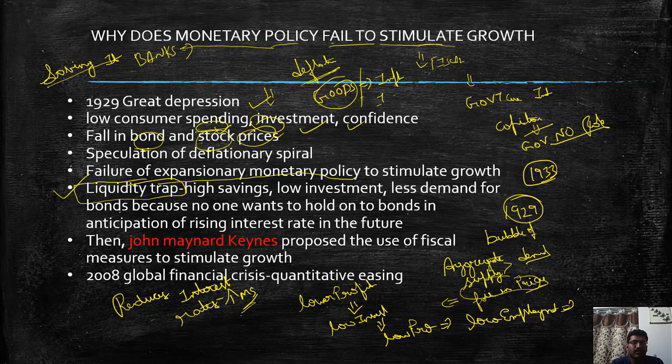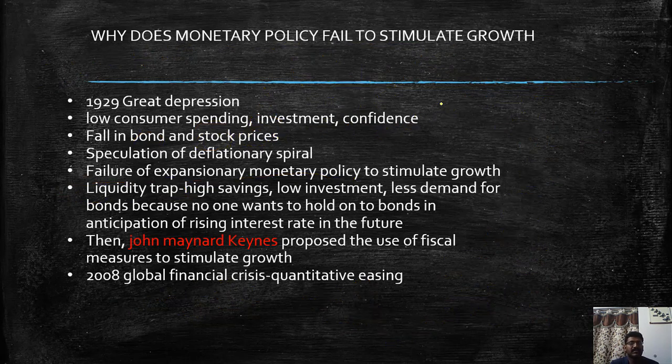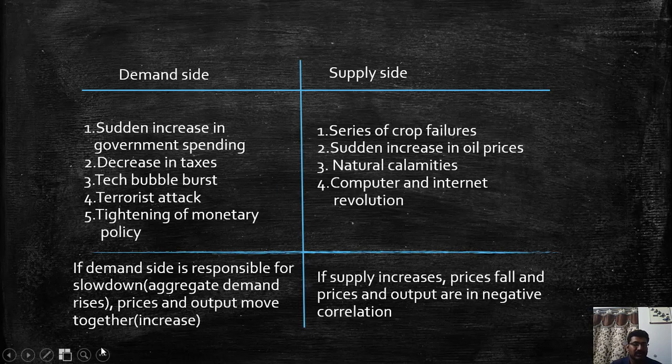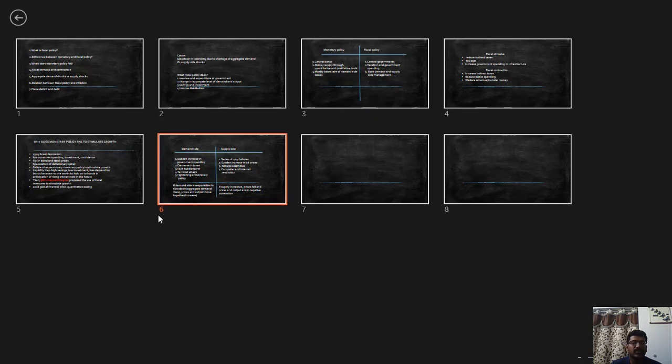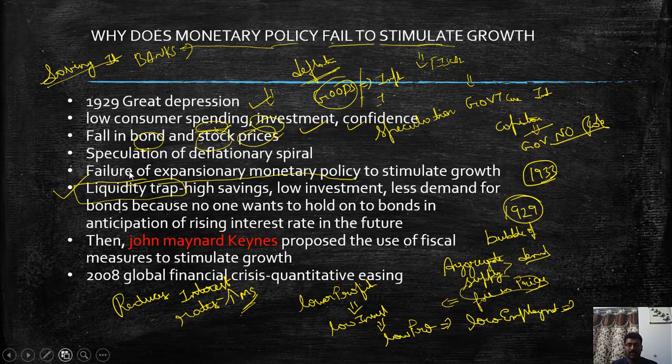it is an ineffective tool, but because it is very difficult to control speculation, because ultimately what the governments or the central banks have to do is boost the consumer confidence in the economy. So with this idea, a British economist named John Maynard Keynes proposed the usage of fiscal measures to stimulate growth. Why? Because the monetary policy has failed.